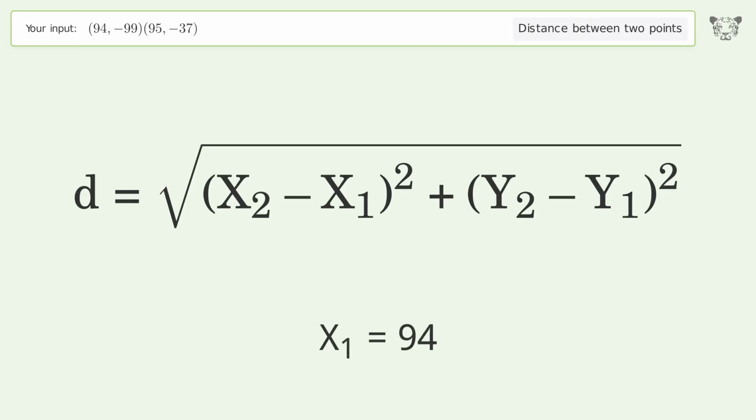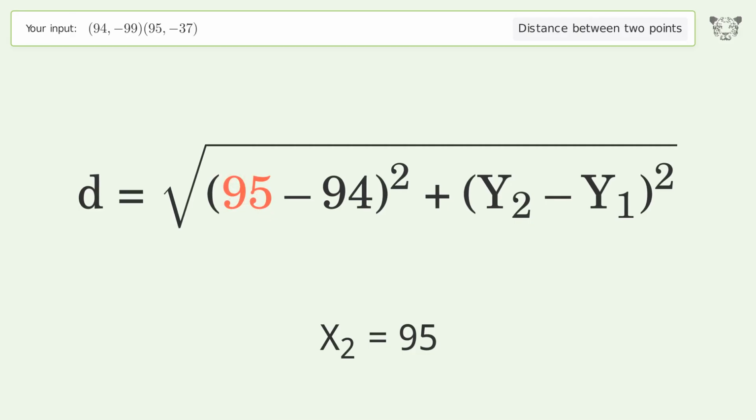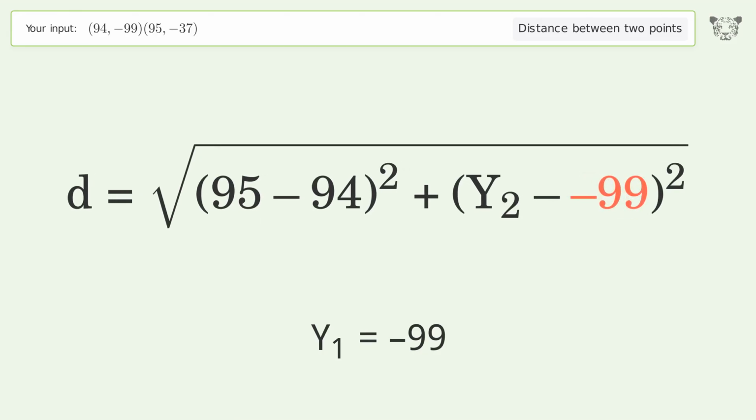x1 equals 94. x2 equals 95. y1 equals -99. y2 equals -37.